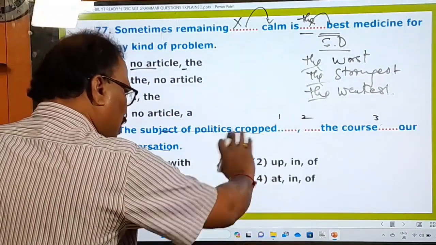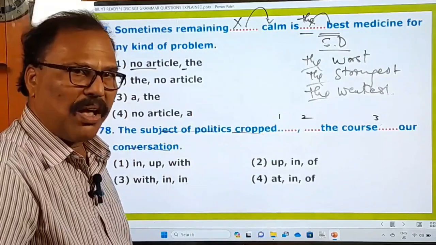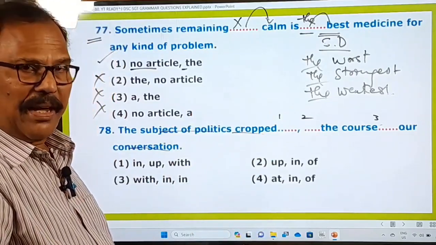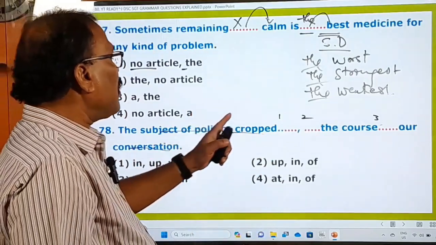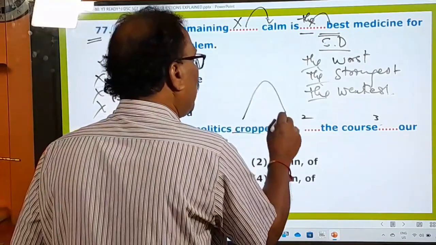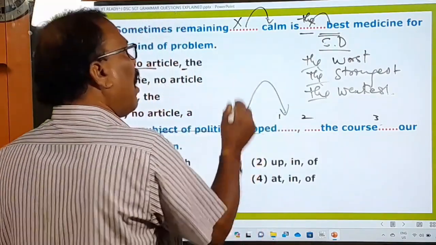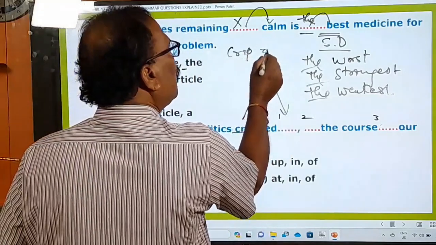So that means this question is all about the use of the prepositions. Now let us see which preposition is used after this cropped. Remember, after this crop, we have to use only up.